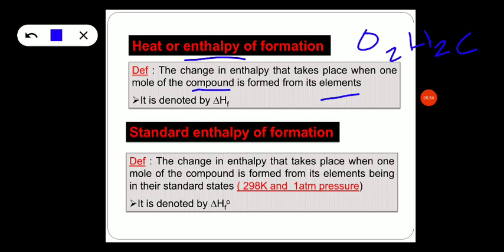Now, let us define the standard enthalpy of formation. It is the change in enthalpy that occurs when 1 mole of the compound is formed from its elements in their standard states, that is temperature of 298 Kelvin and pressure of 1 atmosphere. It is denoted using the symbol delta H naught subscript f. So with this, students, we have understood what is heat or enthalpy of formation and standard enthalpy of formation.